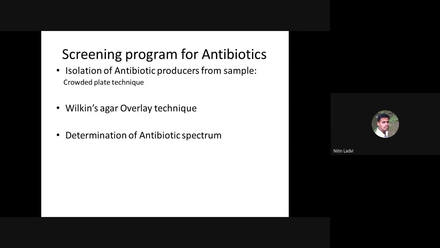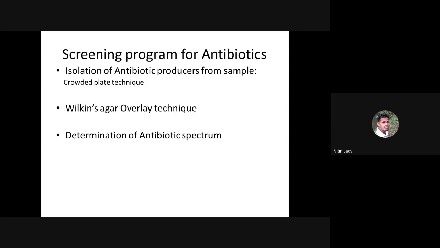So different criteria can be used to define the spectrum of an antibiotic under study. We can take an example of one of the common antibiotics, penicillin. Penicillin is a common antibiotic which has a narrow spectrum. Narrow in the sense that it inhibits only gram positive organisms and gram negative organisms remain unaffected.